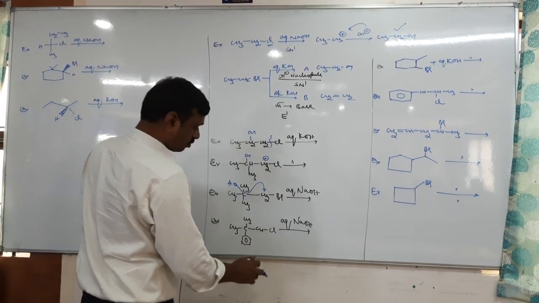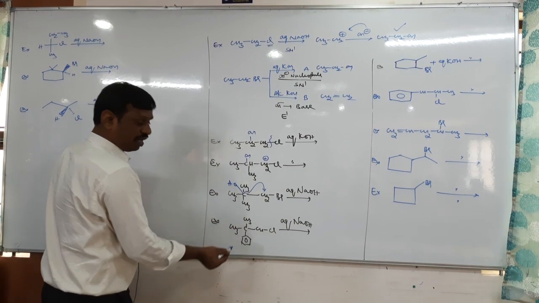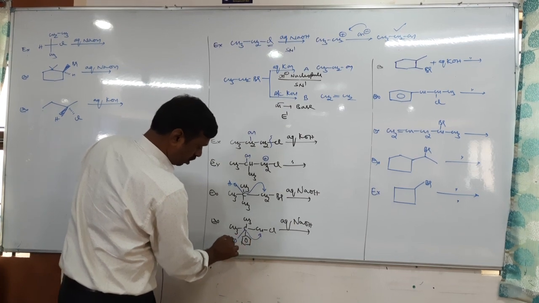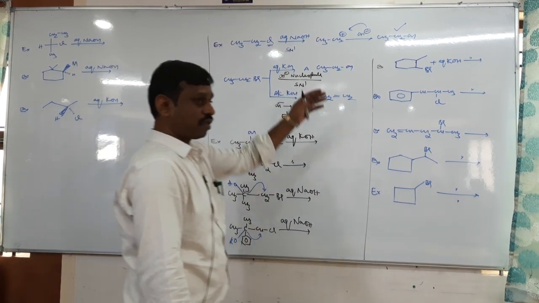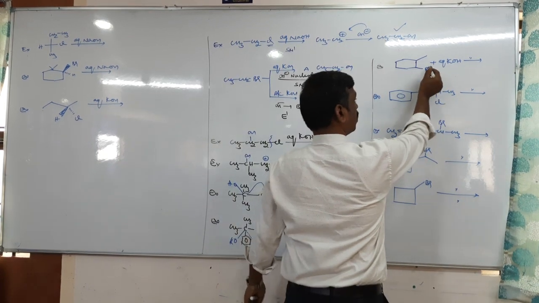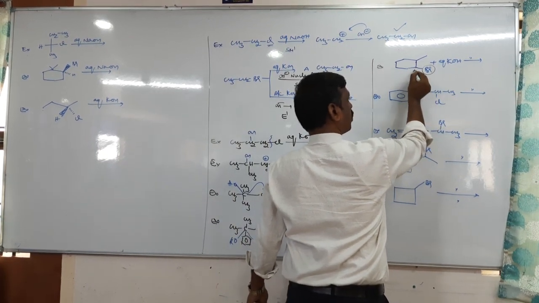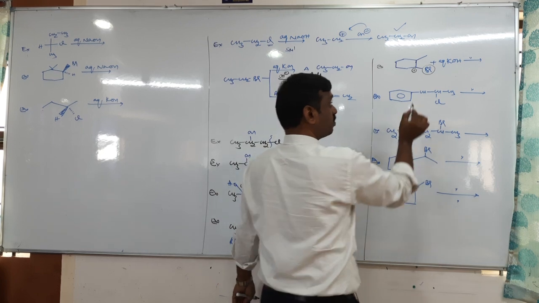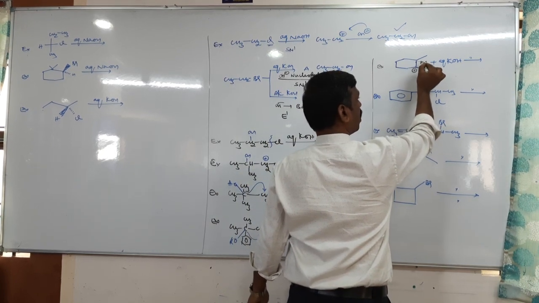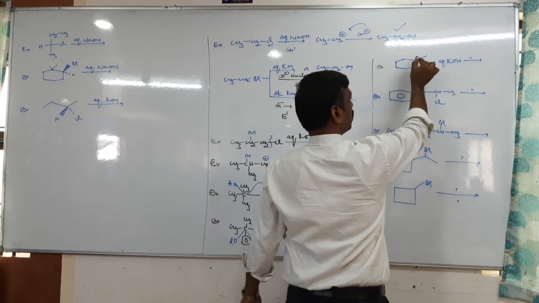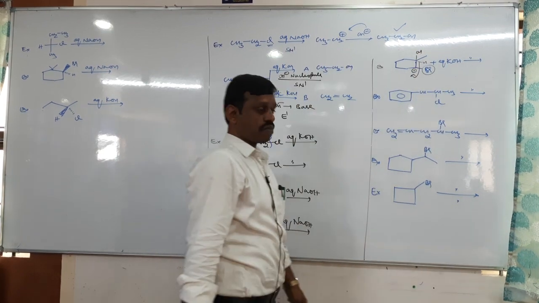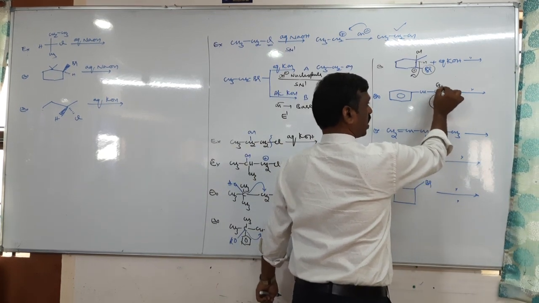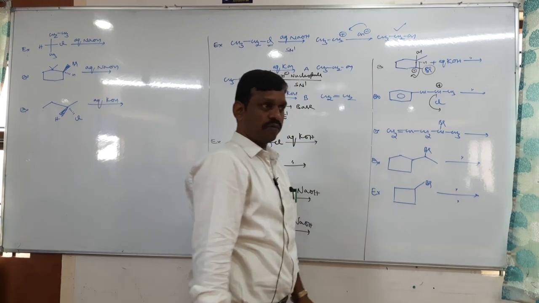Next, here there are two methyls and a phenyl. Which shift? Phenyl shift, then OH comes here. Next here, remove the OH, the carbocation comes here. Then there is a rearrangement. Which rearrangement? Hydride shift. Then OH comes here. Tell me here. Remove this, secondary carbocation. No rearrangement.